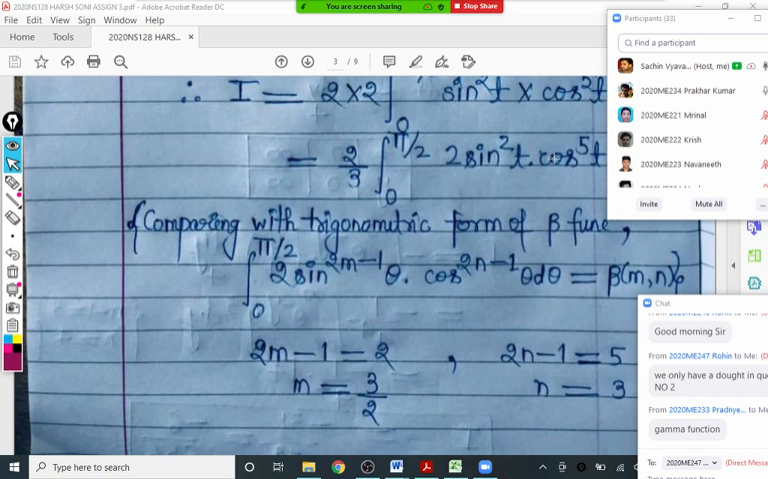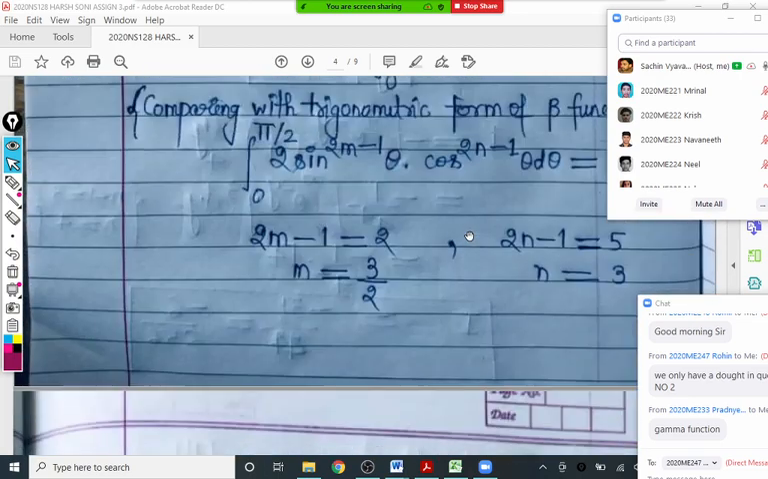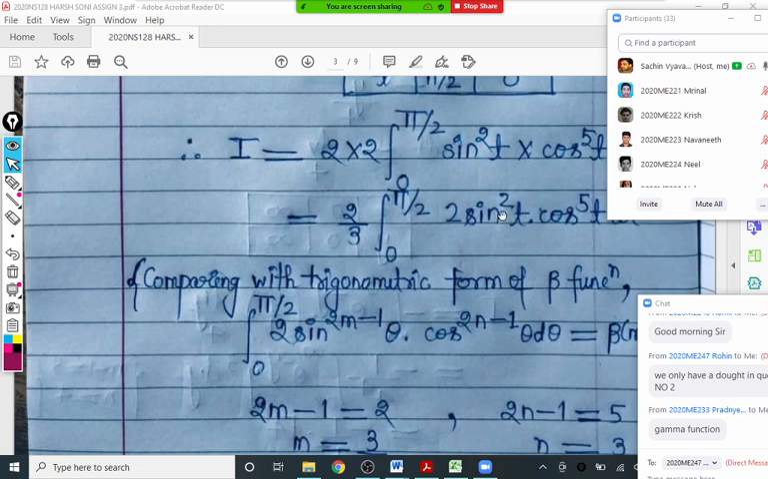Beta we mainly use whenever there is a fractional power of sine and cosine, like sine raised to 1 by 2 theta, cos raised to minus 1 by 2 theta. If at least one power of sine or cosine is in fraction form, we should definitely use beta only. You cannot use Wallis there. Yes, good observation. If there is an integer power, use Wallis's formula. Instead of this lengthy calculation, you can get the answer very quickly by Wallis's formula. Good. Any other doubt?